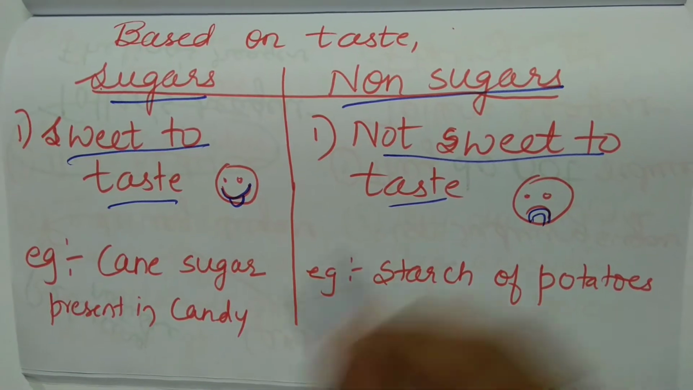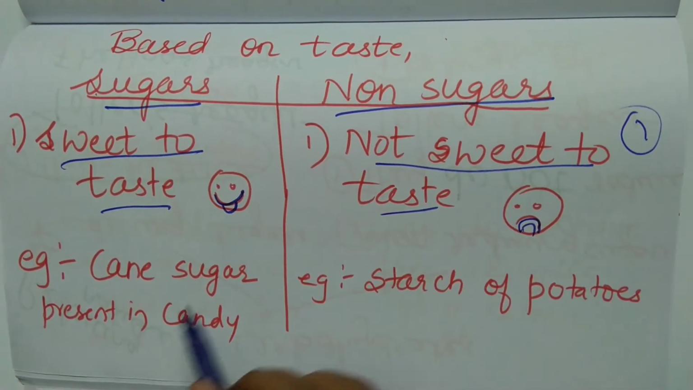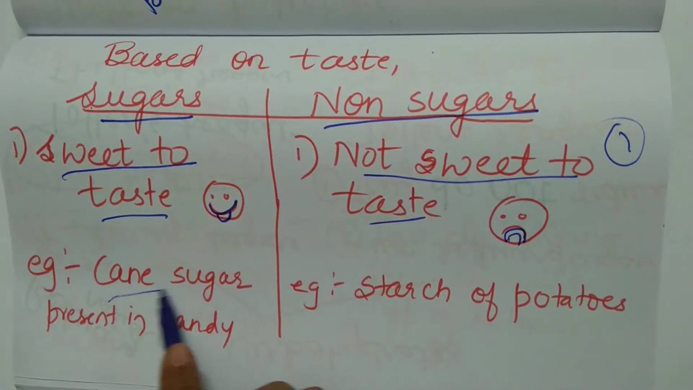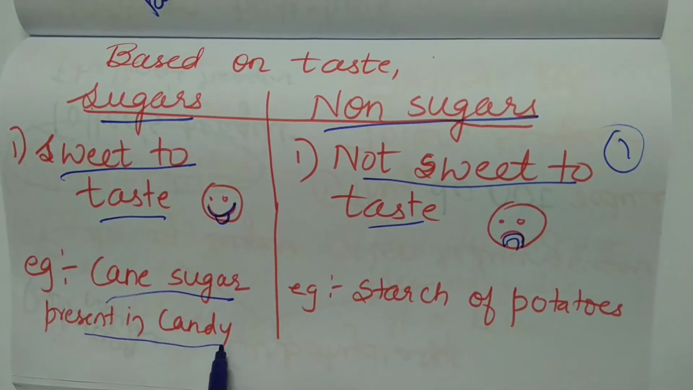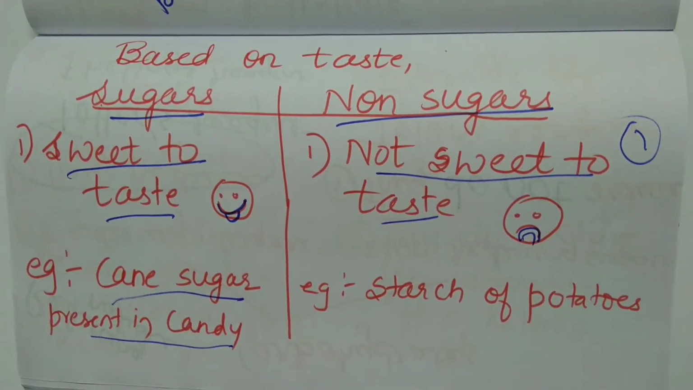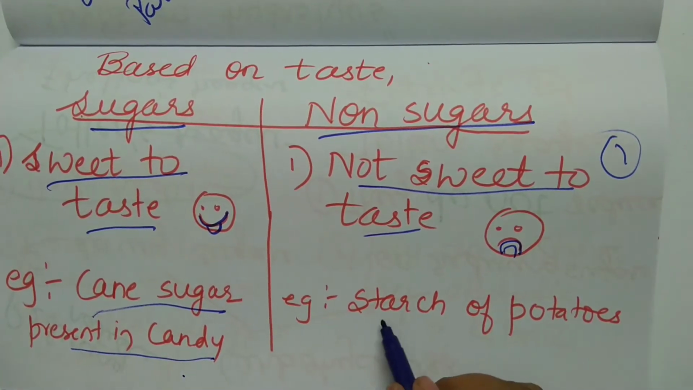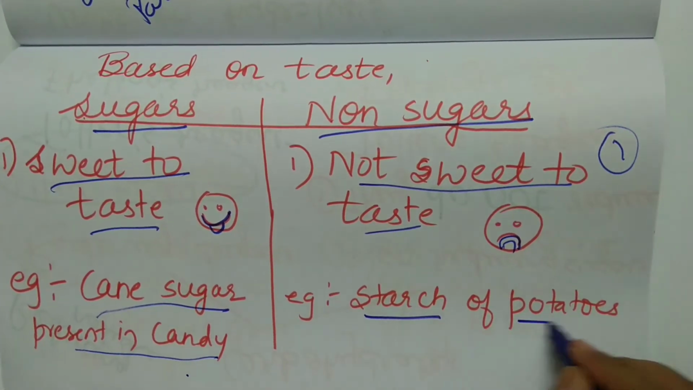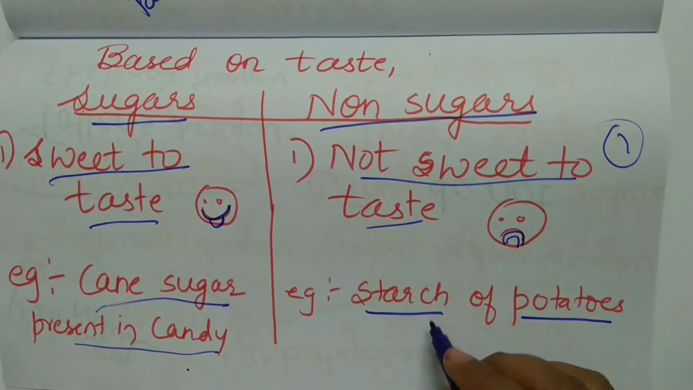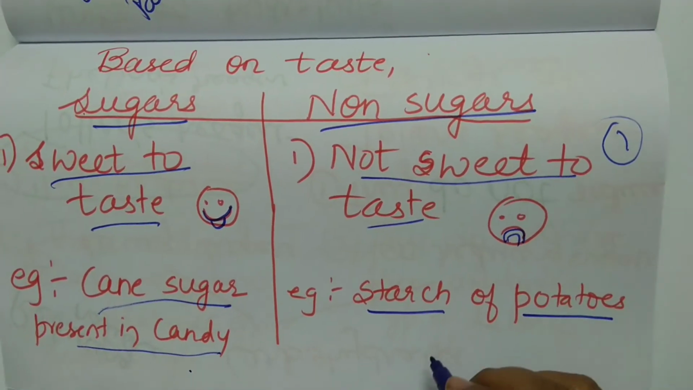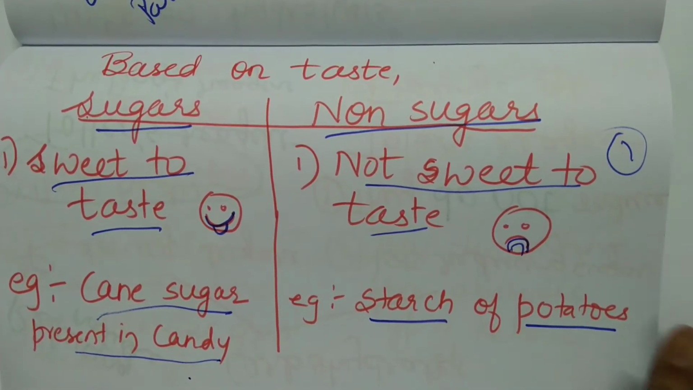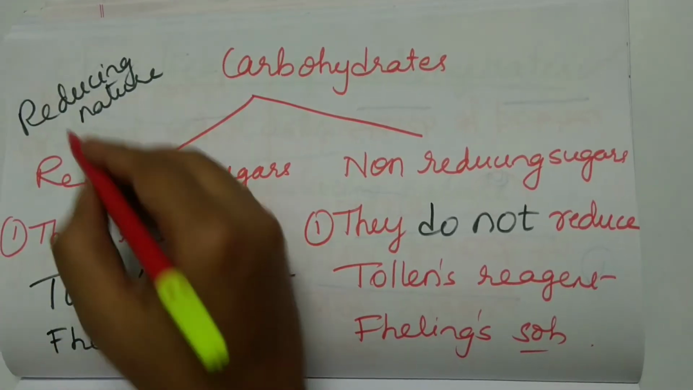And what are the examples? This gives you 1 mark. Examples: cane sugar present in the candy, regular sugar what we use at home, is sweet to taste. And potatoes which we use at home, which contain starch, are a non-sugar. Done.